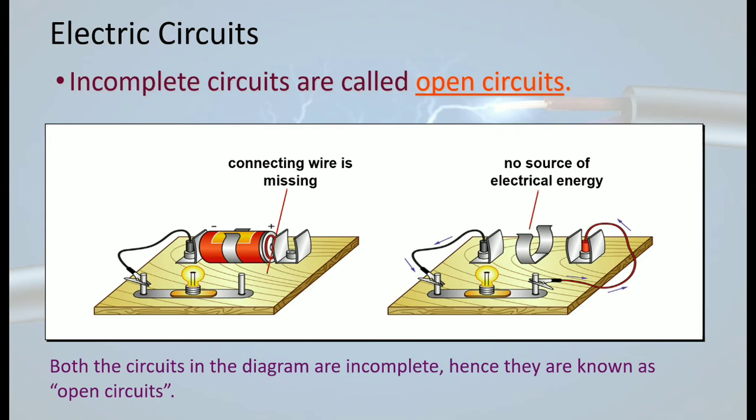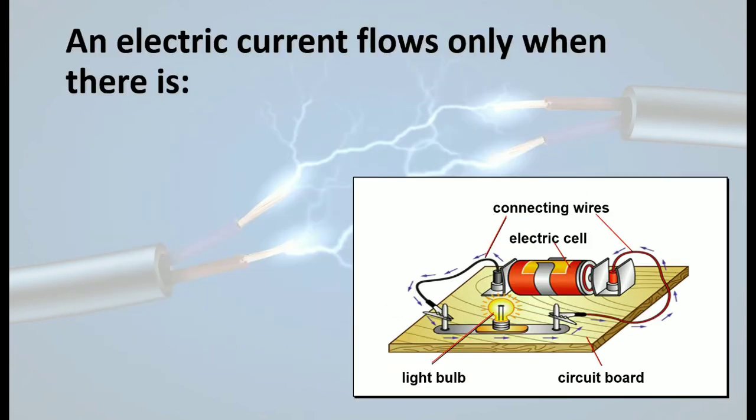So in these two examples of electric circuits, in one place there is no connecting wire and in the other place there is no source of electric energy. That means the battery is missing. If the battery is not there and the wires are connected, how will energy be created? The bulb will not light. So both the circuits in the diagram are incomplete. Hence they are known as open circuits. An electric current flows only when there is a source of electrical energy and a closed circuit.